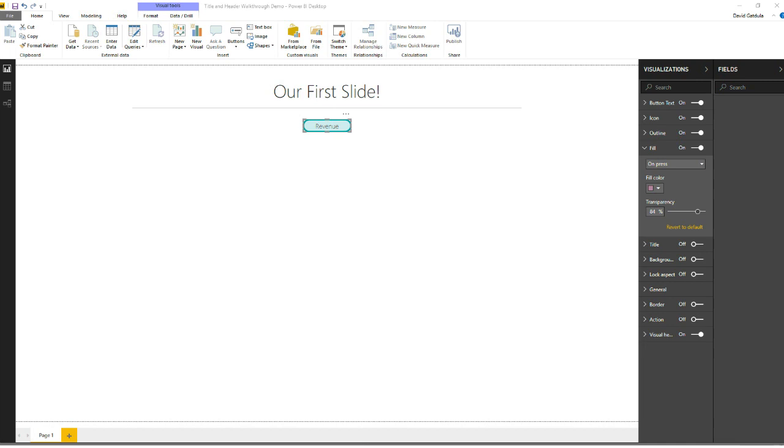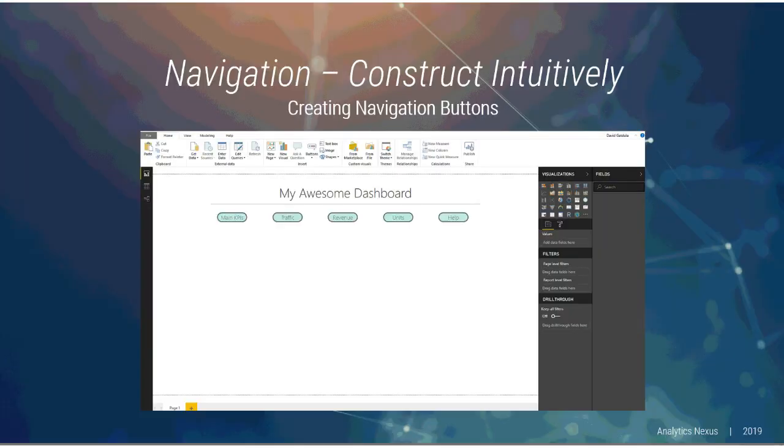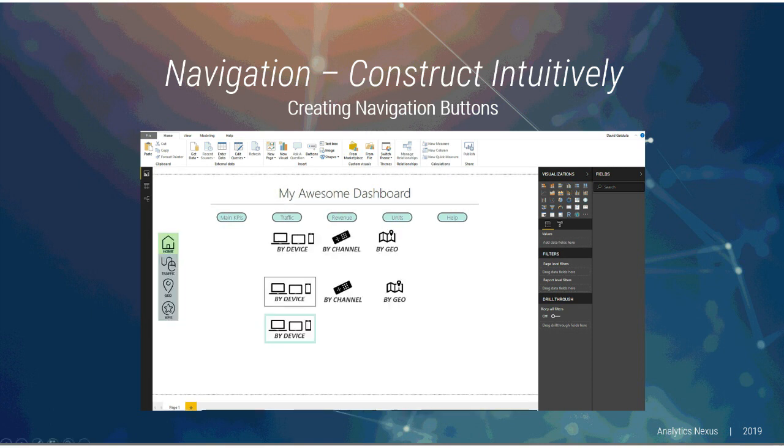So some of the other ones that I like to do depends on, like I said, depends on the audience. But you know, this kind of is a view of what it looks like when you're finished with that. You can say, you know, here's the title, separator, and here's your navigation buttons. You can stretch them out, you can make them different shapes, you can change the colors, all that fun stuff. With other ones, you can create from icons. You know, you can use PowerPoint or Photoshop or however you want to do it.